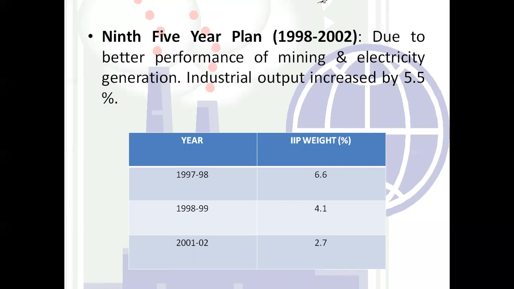In 1998 to 1999, again it decreased from 6.6 to 4.1. And in 2001 and 2, it decreased from 4.1 to 2.7. So there is a decline in the year 2001 to 2, that is 2.7, right? Again a half percent has decreased.